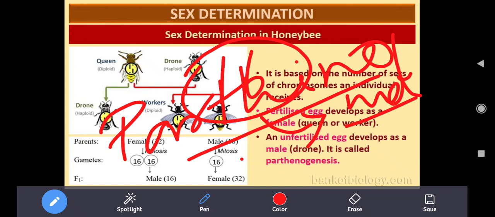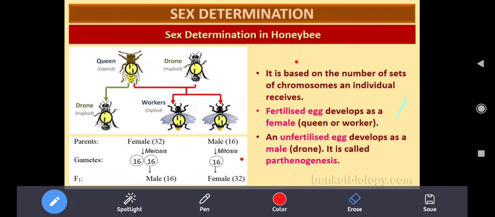If the fruit is developed without the act of fertilization, then it is called parthenocarpy. If the insect or animal is produced without the act of fertilization, it is known as parthenogenesis. Make a note of it. So I think you are able to understand my language here.